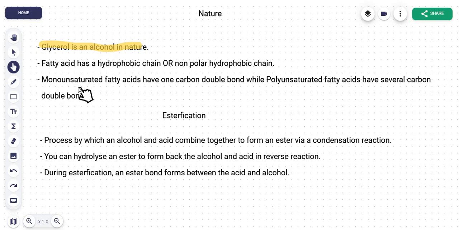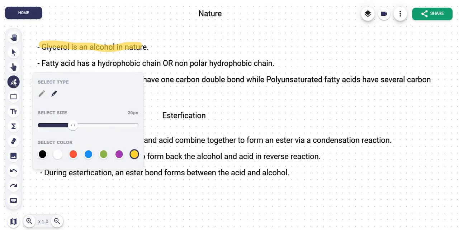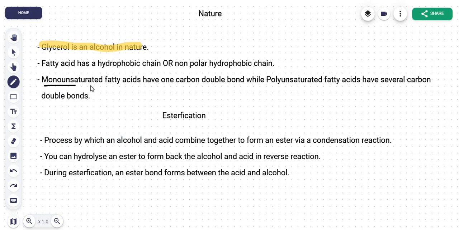Let's talk about some terminologies. The first terminology that I want to talk about is monounsaturated and polyunsaturated. The word mono means one carbon double bond. So monounsaturated fatty acids have one carbon double bond in their hydrocarbon chains, whereas polyunsaturated fatty acids have many, like more than 2-3 carbon double bonds in their hydrocarbon chains.